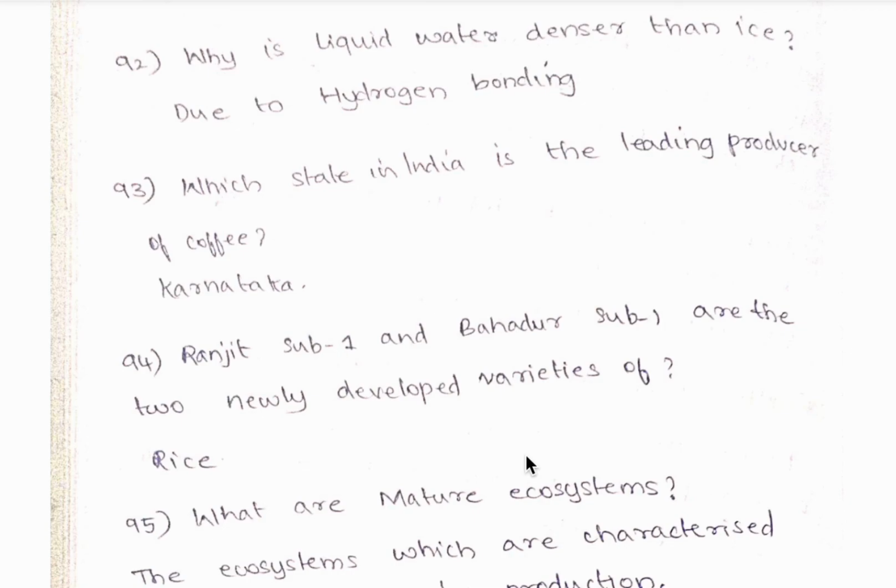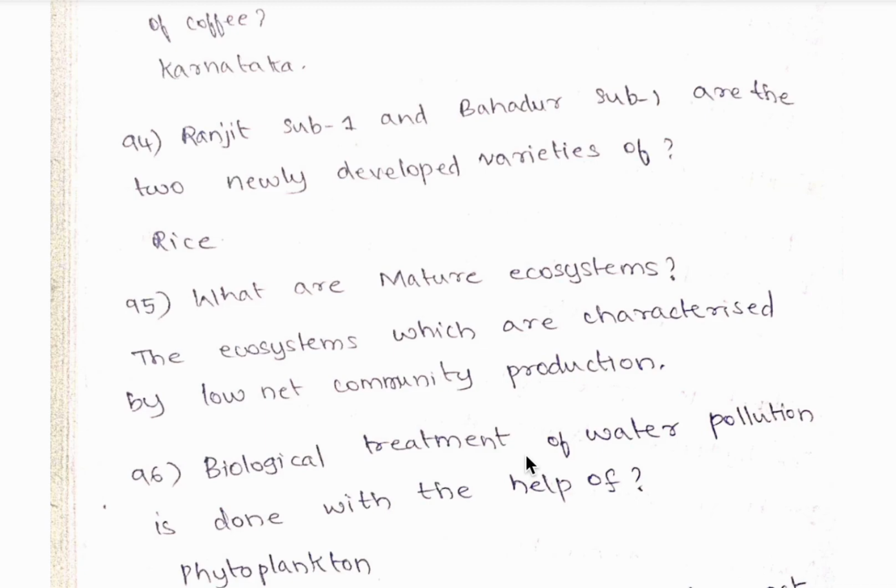It is Karnataka. 94th question, Ranjit Sub 1 and Bahadur Sub 1 are the two newly developed varieties of rice. 95th question, what are mature ecosystems? The ecosystems which are characterized by low net community production are called mature ecosystems.